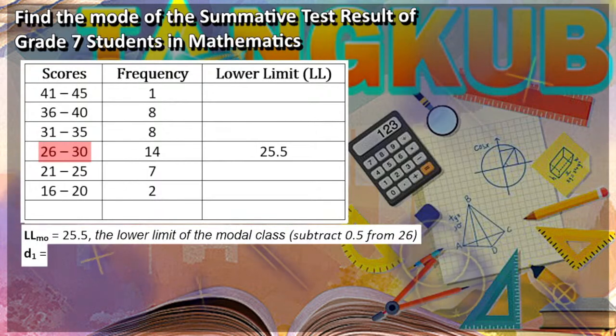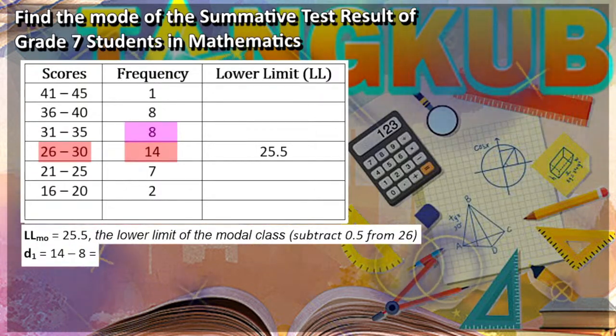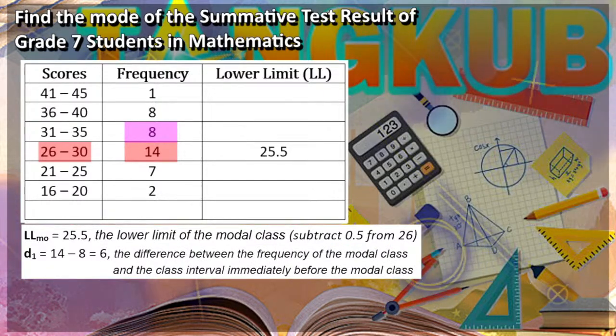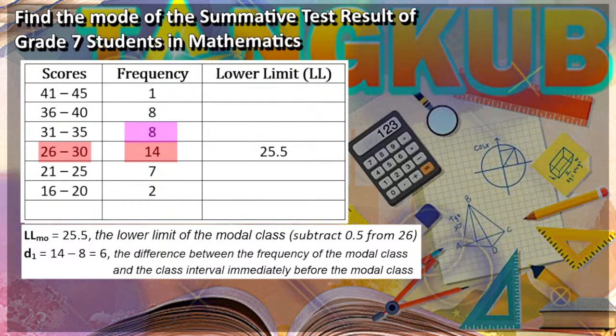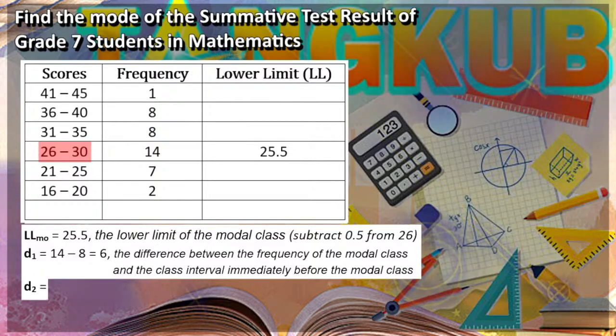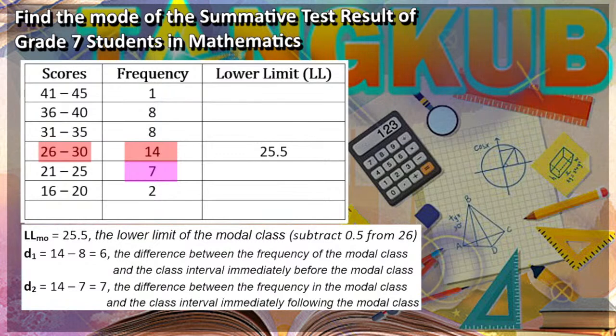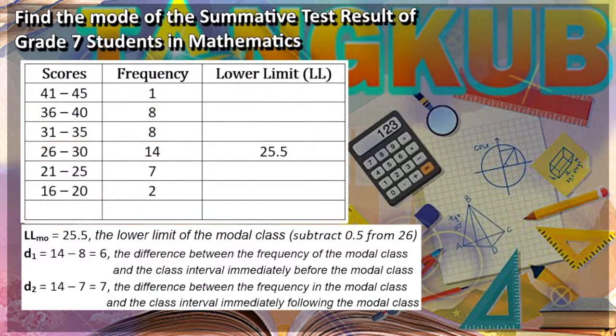D sub 1 is equal to 14 minus 8, since D sub 1 is the difference between the frequency of the modal class and the class interval immediately before the modal class. So 14 minus 8 is equal to 6. D sub 2 here is equal to 14 minus 7, since D sub 2 is the difference between the frequency in the modal class and the class interval immediately following the modal class. So 14 minus 7 is equal to 7. Our class size here is, right, equal to 5.